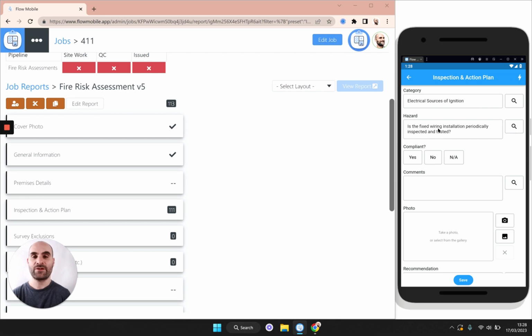We can configure presets and quick fills however you like. So if you've got your own way of doing things or your own wording conventions, just let us know and we can populate these options for you. And this is going to save you some time when adding new risk items.